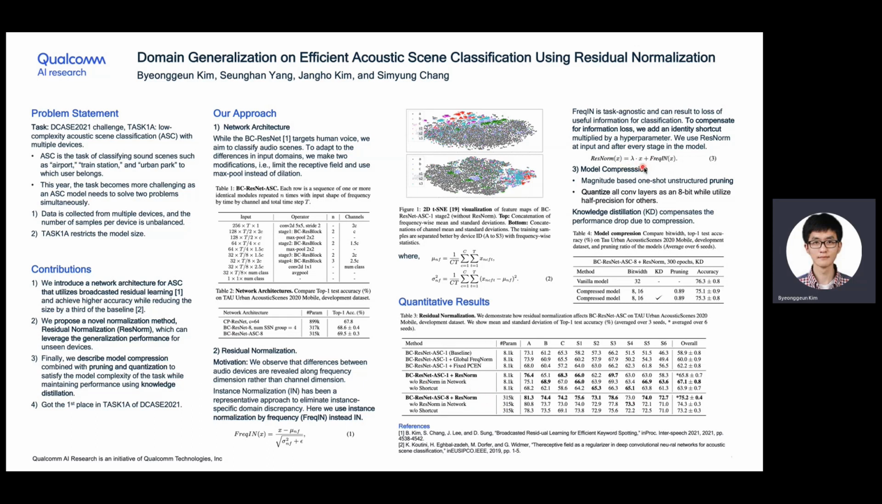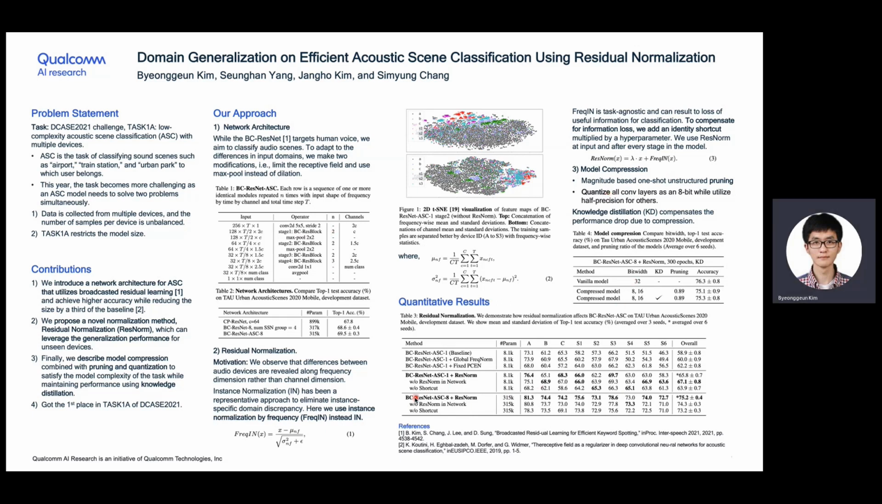If we do not use this shortcut here, it still shows good generalization capability, but it shows a performance drop for seen devices, which means that frequency IN itself can cause a loss of useful information, and this identity shortcut can compensate for that information loss. And this one without Resnorm in the network implies that we use Resnorm only at the input, and it shows better results for a small network, but we observed that for a larger network, it is beneficial to use Resnorm not only at the input, but also in the middle of the network.